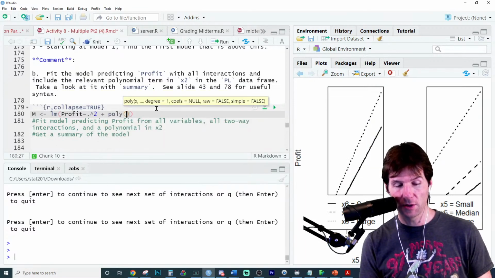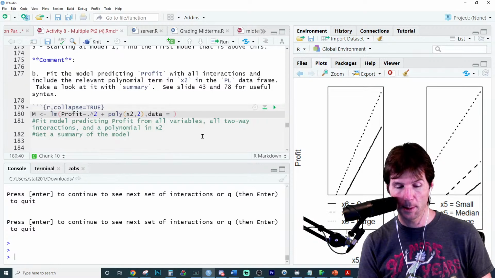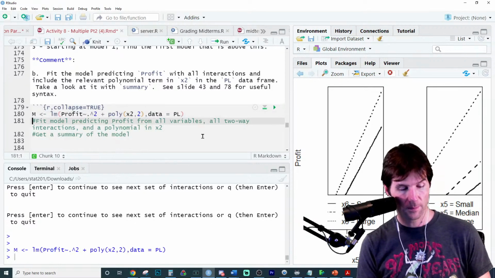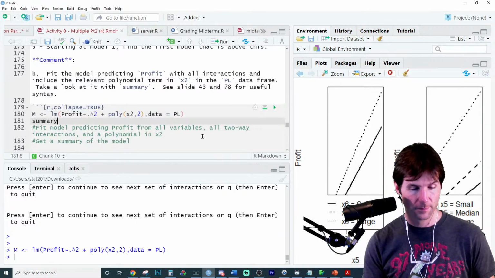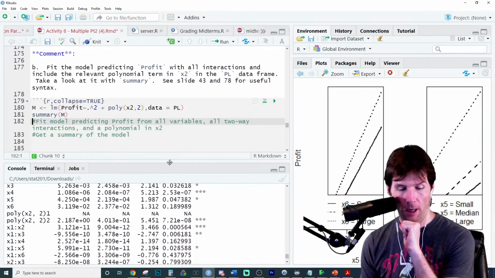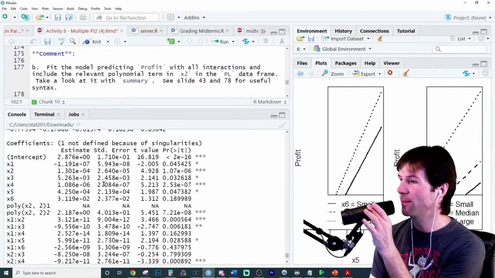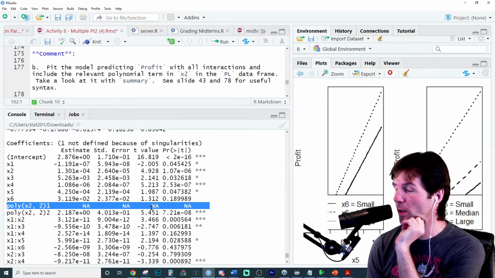And we're going X2, and that's the X we're calling, and we're doing it to the second order. And that should do it. Data equals PL. There we go. Let's see if it ran it. And we do. Oh, this right here means we've included the variable twice.